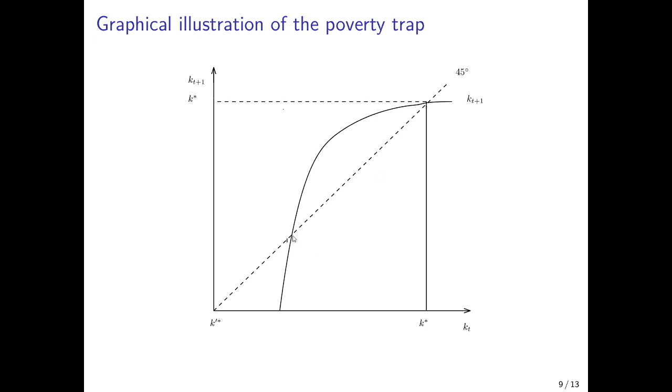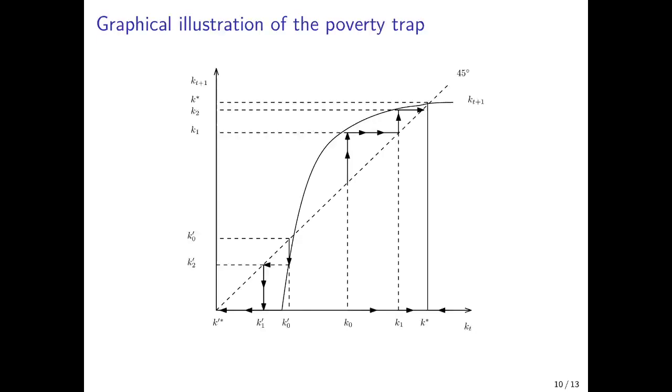So it depends on whether we start to the right of this equilibrium or to the left of this equilibrium, whether we converge to the low capital equilibrium, that is also a low income equilibrium, because the capital stock is zero and there is only agricultural output, so this would be the agricultural economy. And when we start to the right of this unstable equilibrium, we would converge to the high capital equilibrium with high incomes that would be kind of a modern high income economy. We see this when we draw in the dynamics.